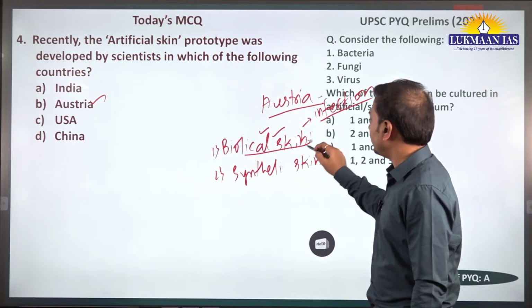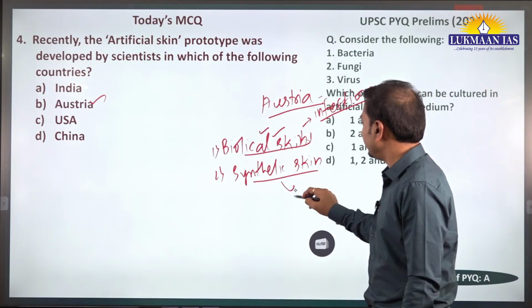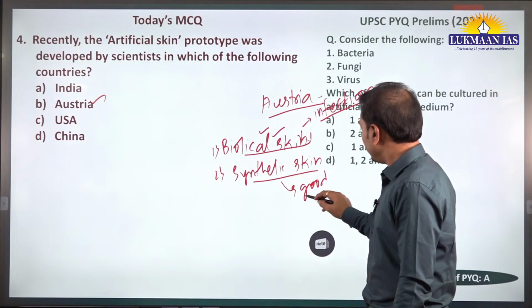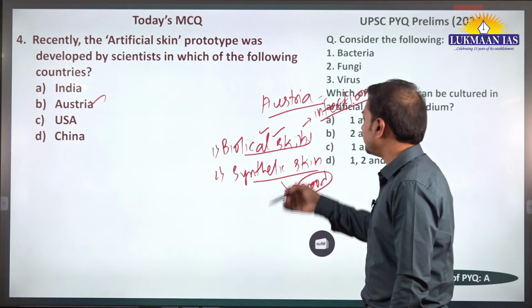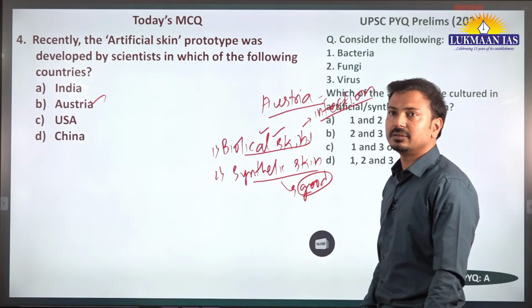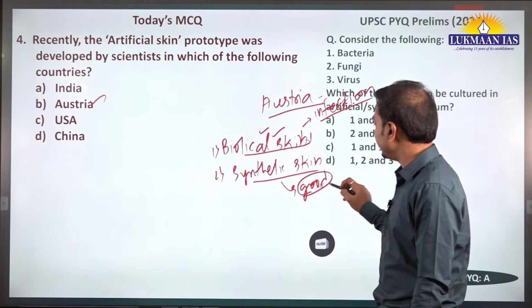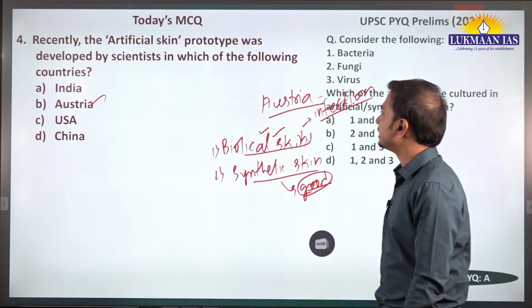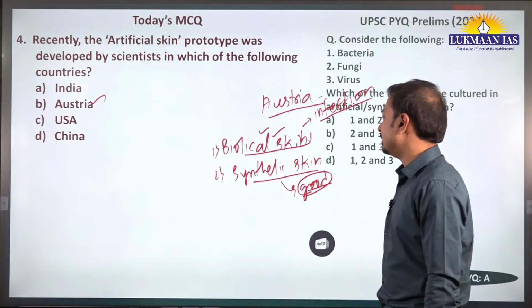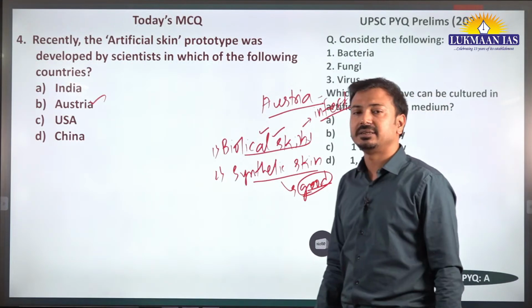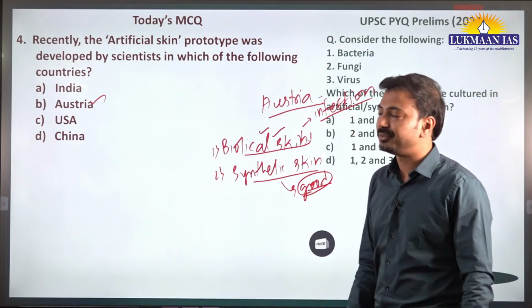So this one is problematic, but synthetic is comparatively good, though it looks dull or does not look real. There are some efforts being made for this synthetic skin, and artificial skin in terms of synthetic skin is an area of further research.